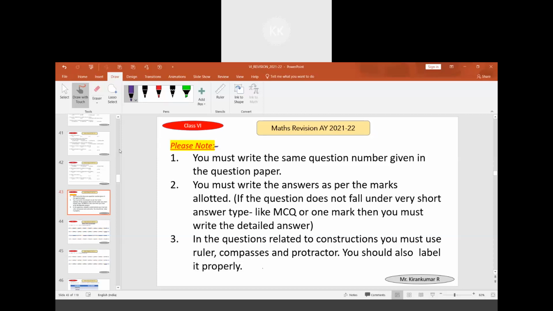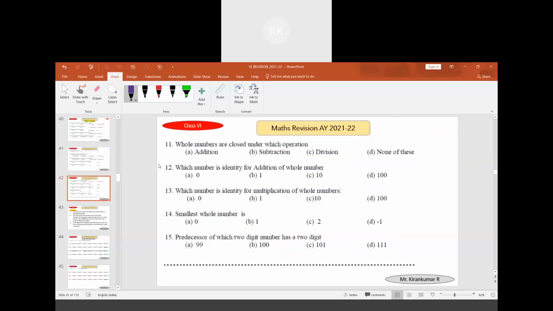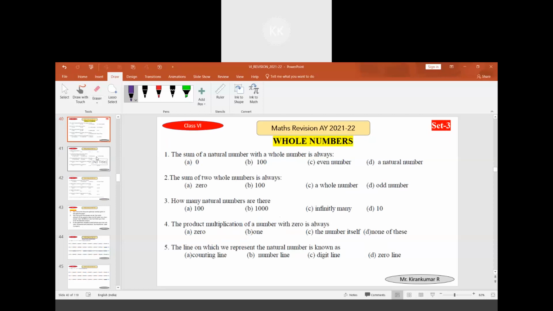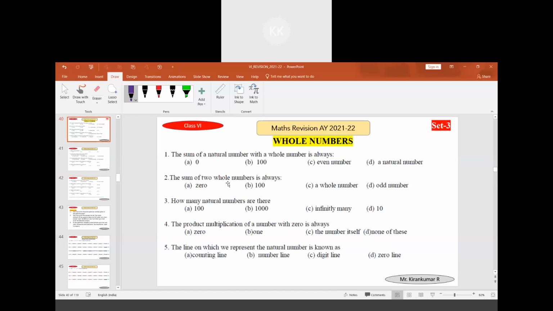In yesterday's class, I had shared these 3 pages on whole numbers set 3. Most probably you must have done that. If you have not done it, please do it. If any doubt is there, please ask. Is there any doubt among these questions? There were 15 questions. No, sir. All questions are easy.